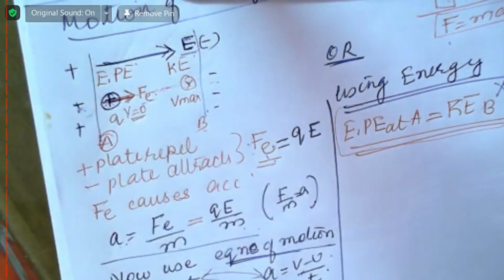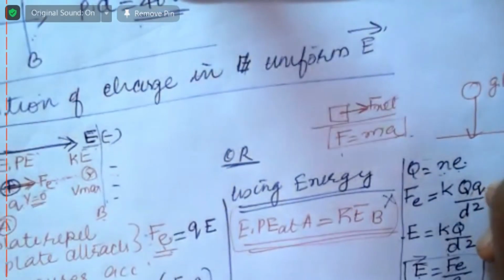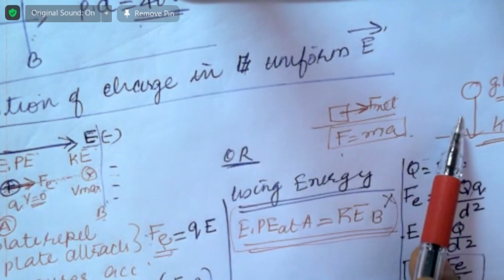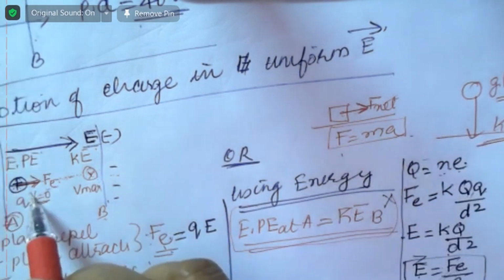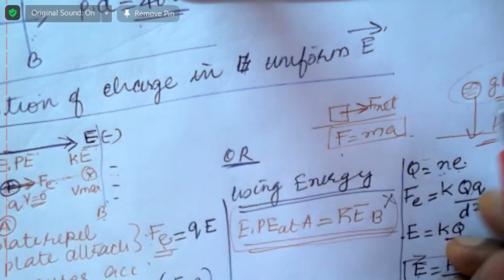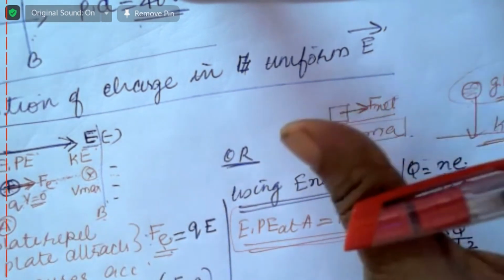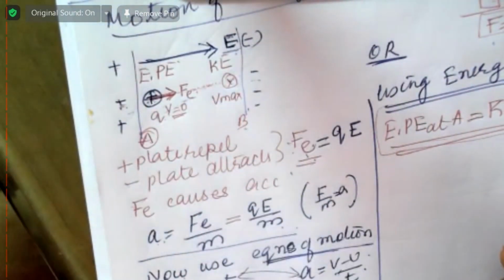It is just like a ball dropped. In this case, what happens? Gravitational potential energy is equal to kinetic energy. Do we get it? So this is the same as this one. Here this ball has gravitational potential energy. The condition of this is the same as this one. If you let it go, it will come down and you will get kinetic energy. Same thing over here: electric potential energy is equal to kinetic energy.